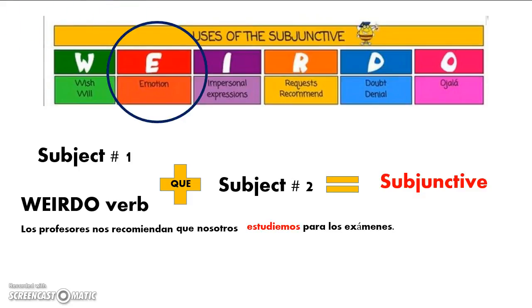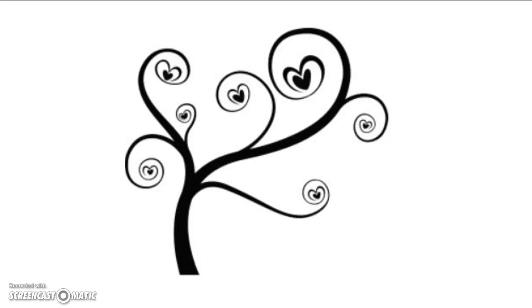Today we're going to be focusing on all of these emotions. Every time that we have an emotion about someone else's actions, that action that we have an emotion about is in the subjunctive. So we have to know what those emotion verbs are. Let's go ahead and get started.